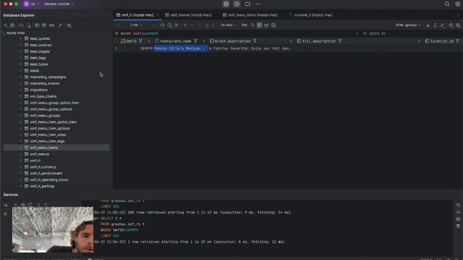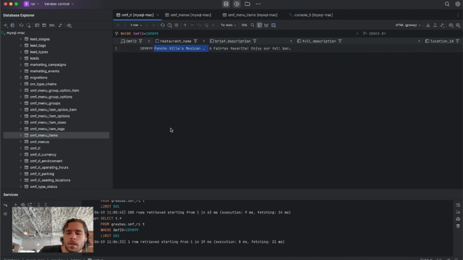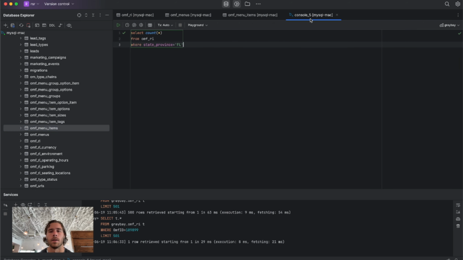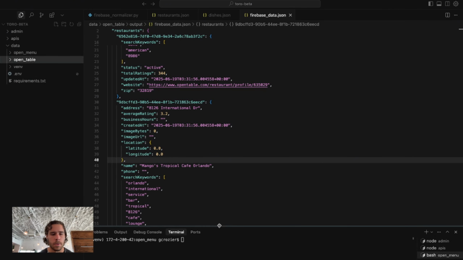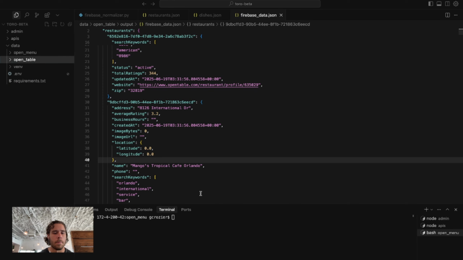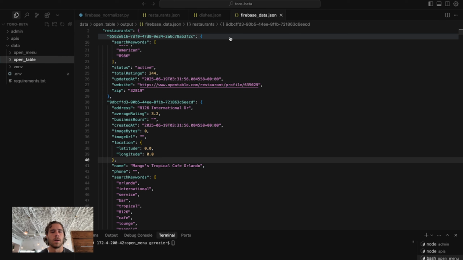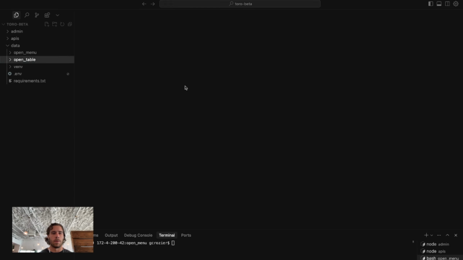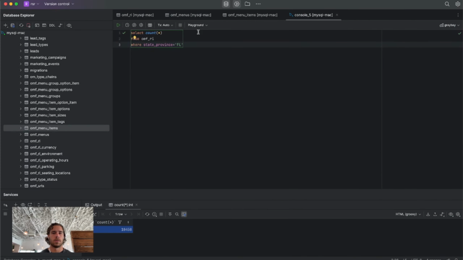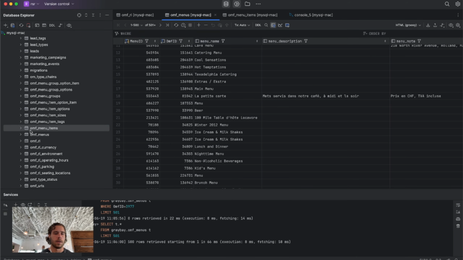I'm using DataGrip here to view this data. I have a local MySQL server running on my laptop, and what I did was input this data to that MySQL server, so I can view it here and write all these queries in the SQL language. So let's hop back into Cursor, and I'll show you what I had built offline for this MySQL to Firebase normalizer. MySQL is structured data, a kind of schema.